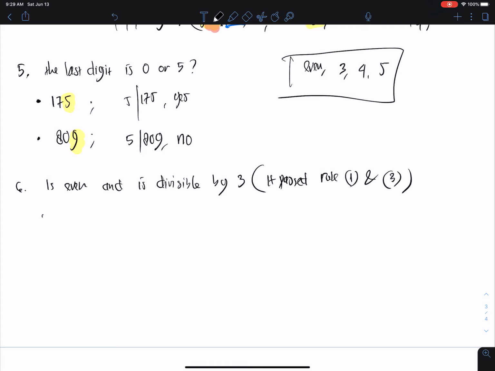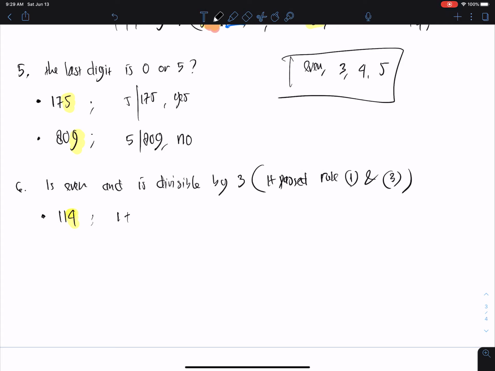For example, 114. Using the first rule, we know that this number is an even number because the last digit is even. Now the next question, is this number also divisible by 3? Then we can check with rule number 3.